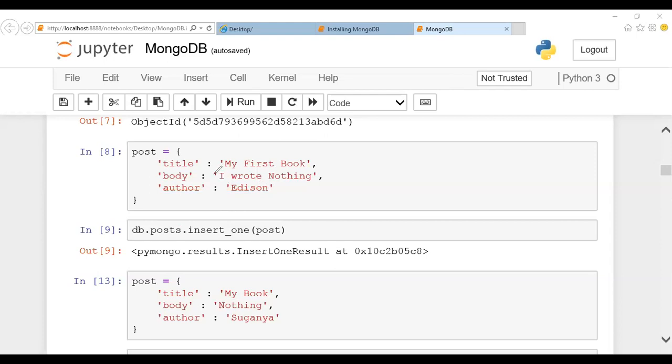Sufficient to save in your database in JSON format. Here, when I mention insert_one, this particular one post will be inserted. So be aware of this command, guys. These commands are important.